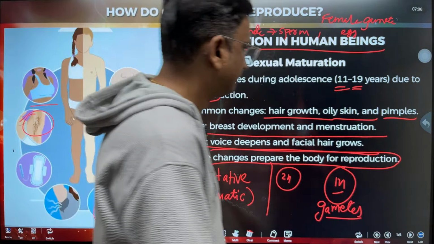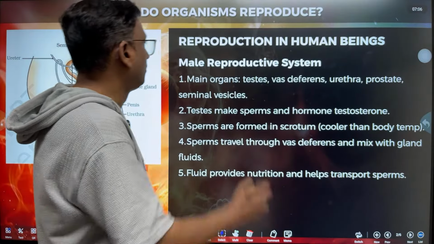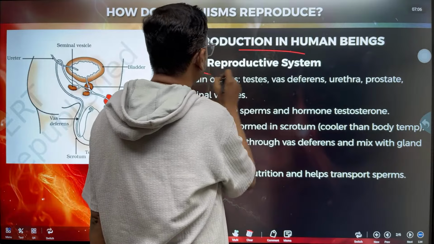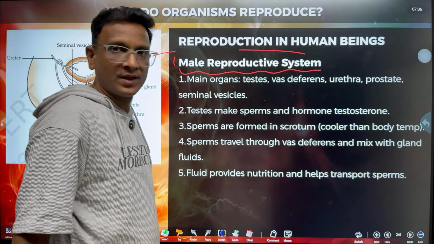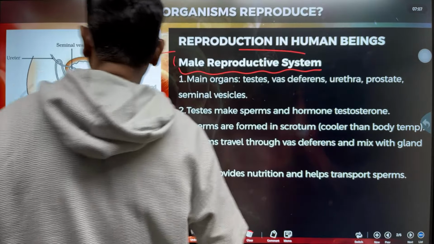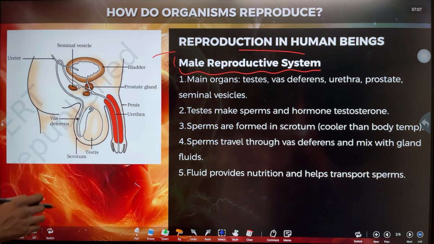So next, let us go to the next slide. Now let us see the male reproductive system. What are the different parts of this male reproductive system?